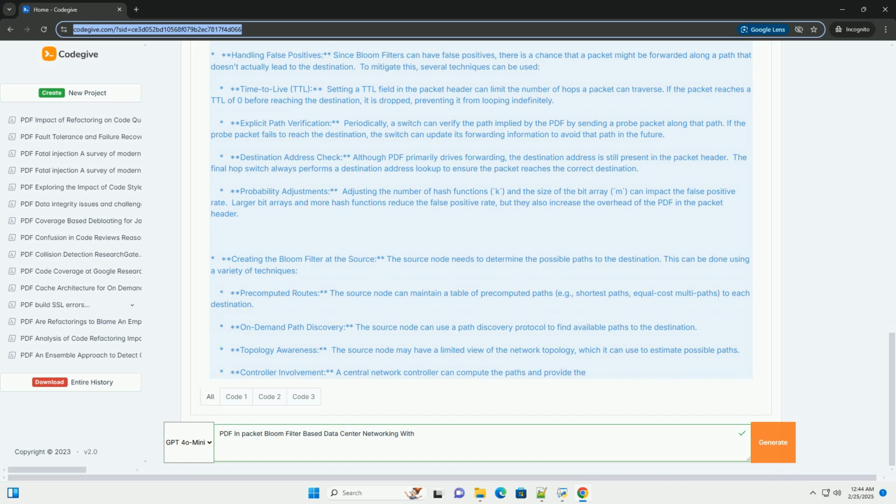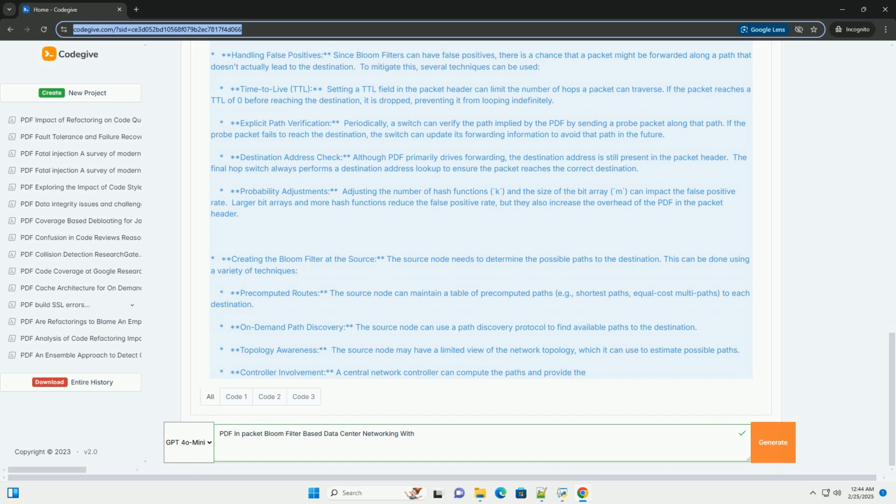Security considerations. If the Bloom filters are not properly protected, they can be manipulated by attackers to redirect traffic or cause denial of service attacks. Mechanisms should be in place to ensure the integrity of the Bloom filters. This could involve signing the Bloom filter with a cryptographic key or using a trusted third party to generate and distribute the Bloom filters.